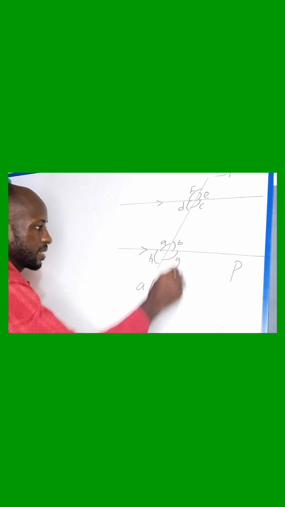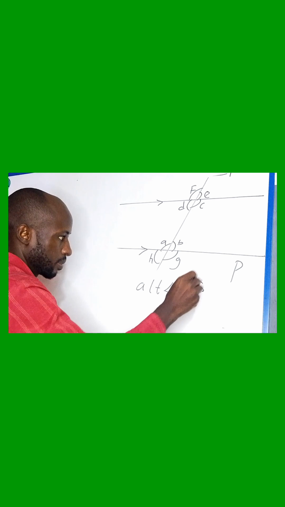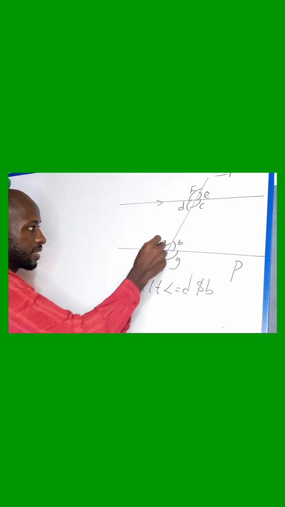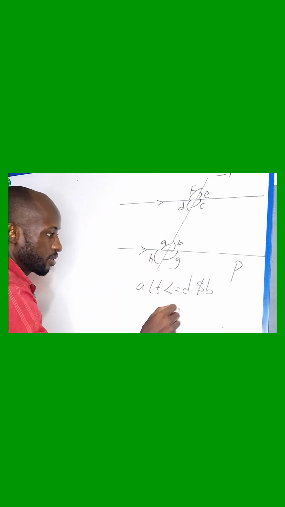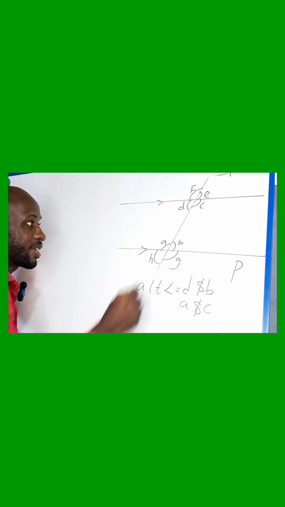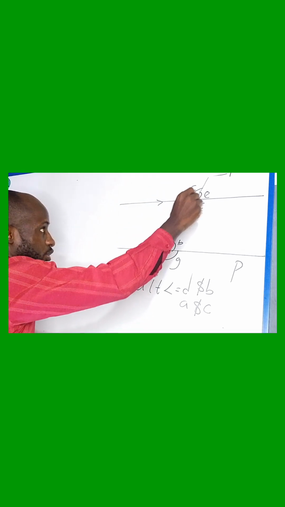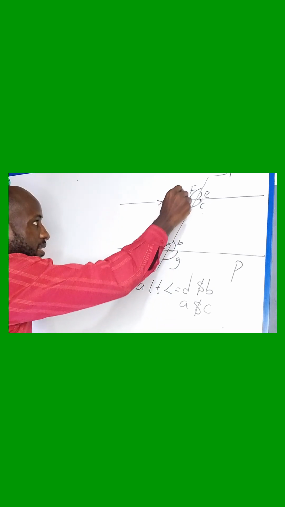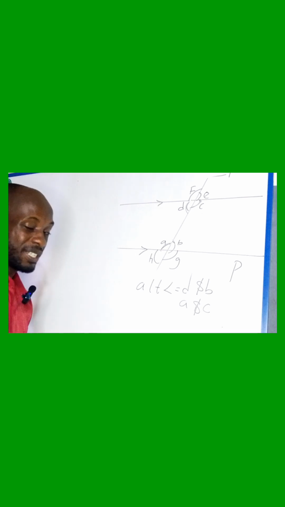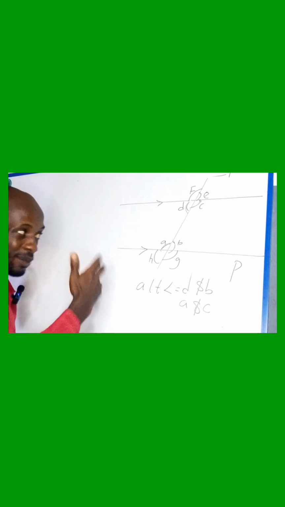Like we have D and B, they are the same. B and D, they are alternating. Are you seeing that? And A and C are also the same thing. A and C, they are alternating, they are equal. So this angle here is the same as this angle here. And this angle D here is also the same as the angle B. Please, if you're a beginner, pay attention, watch and listen carefully so that you understand.